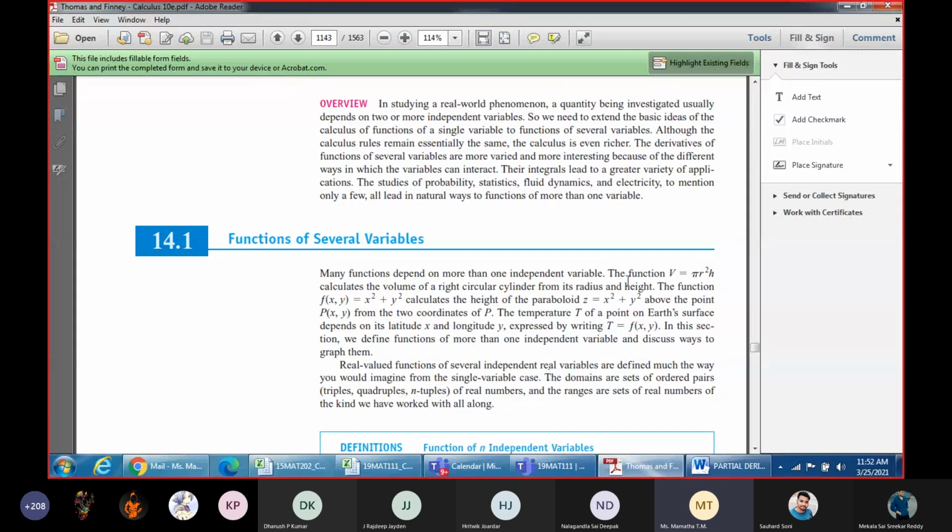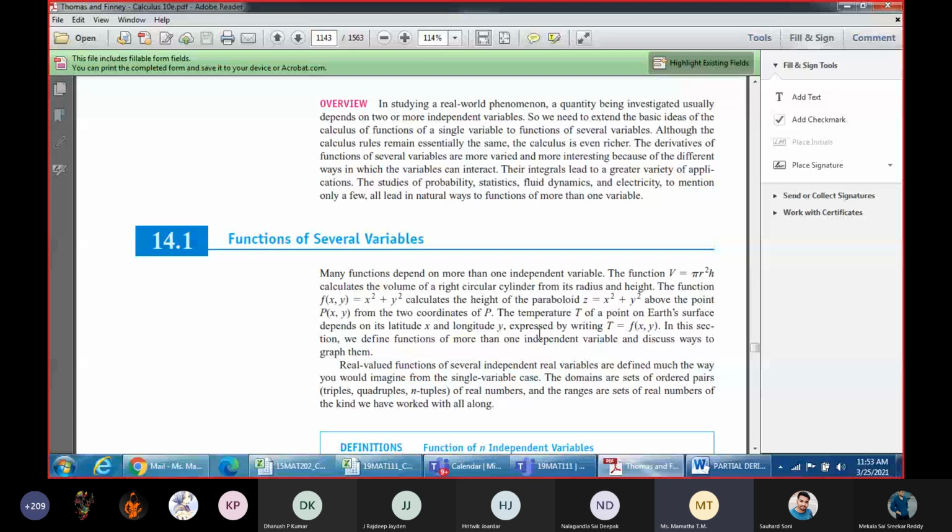Suppose you are considering a volume. How do you find the volume of a cylinder? It's pi r square h. So here the volume is depending on the parameters r and h, the radius and height. So here the function is depending on how many variables? Two variables. It's depending on two variables.